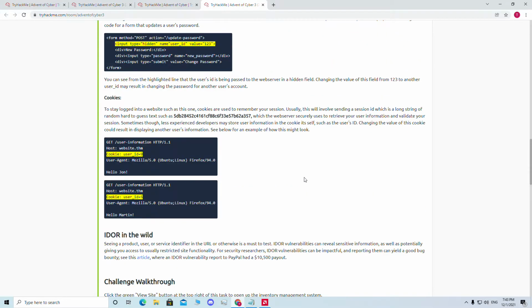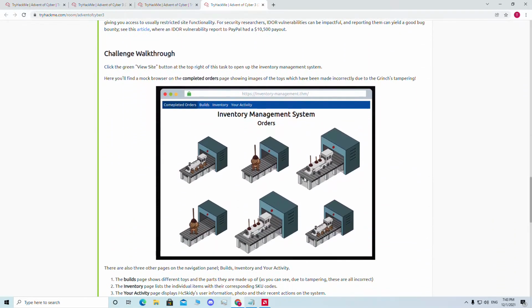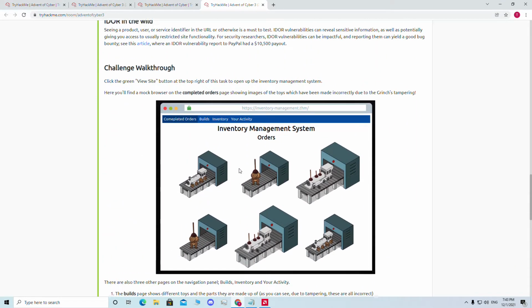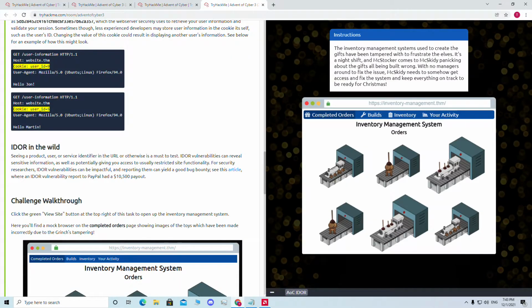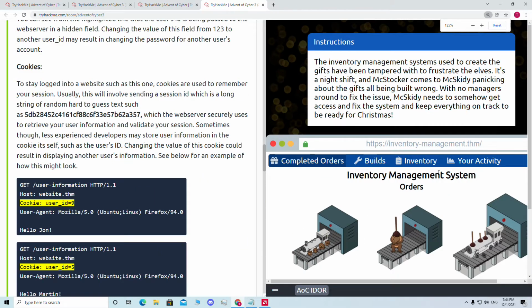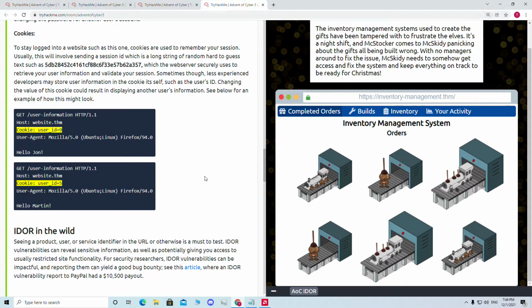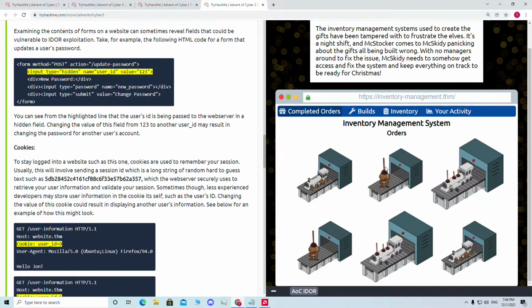So let's get to the real challenge. The story is about this website, so let me open this and zoom in. This challenge is based on the story, and the website is an inventory management system. If we look here, it is inventory management.thm.